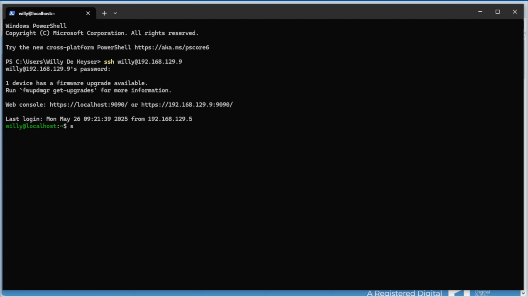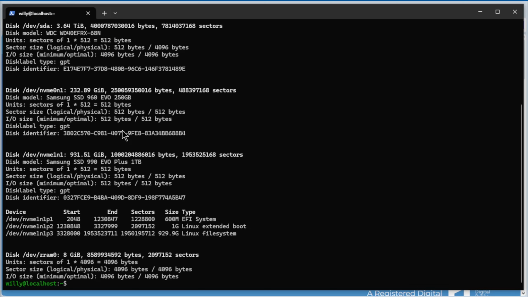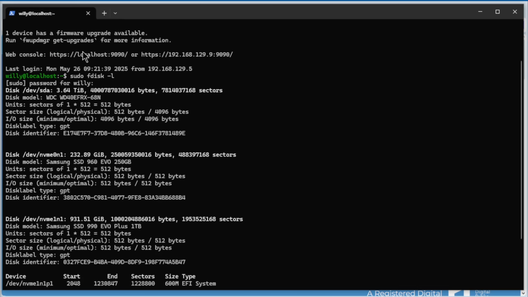So, sudo fdisk -l and password. Up a little bit. First is our 4 TB hard drive.